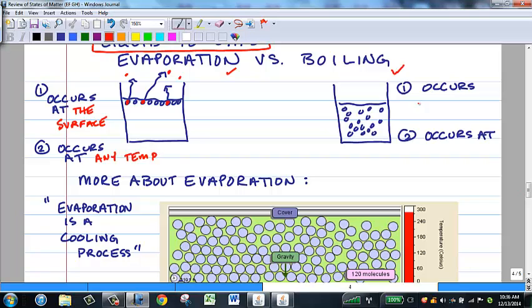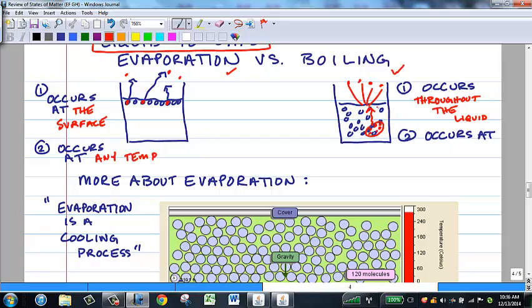Boiling, on the other hand, occurs everywhere at once. It occurs throughout the liquid. It doesn't just occur at the surface. So if I have a bunch of molecules over here that have enough energy to get into the gas phase, they will form a bubble of gas, and then that bubble, because it's less dense, will rise to the top and burst open and release those gas molecules. But it doesn't have to happen at the surface.